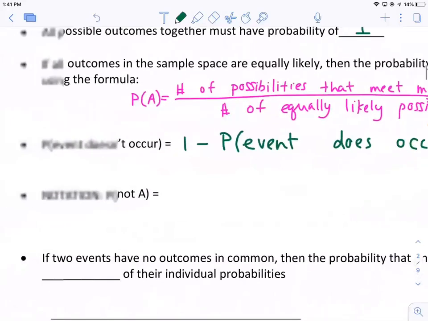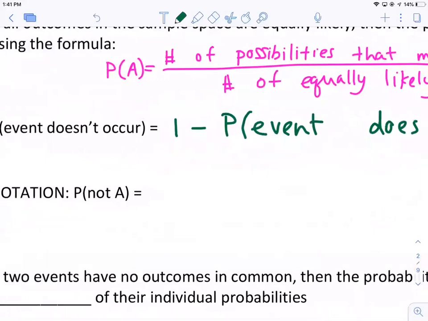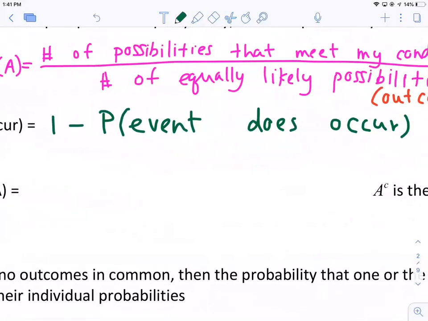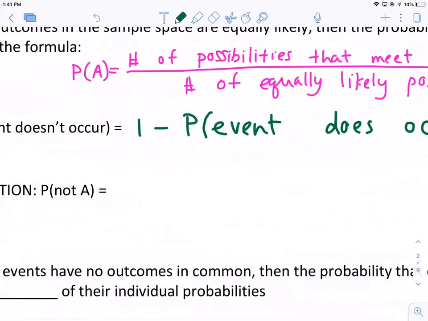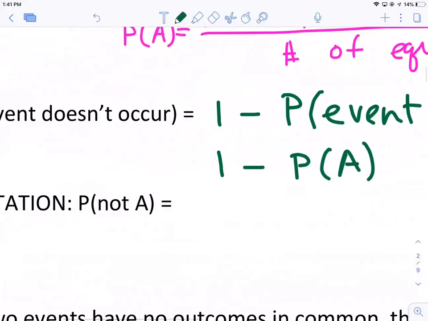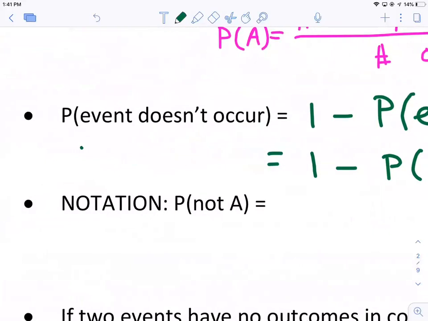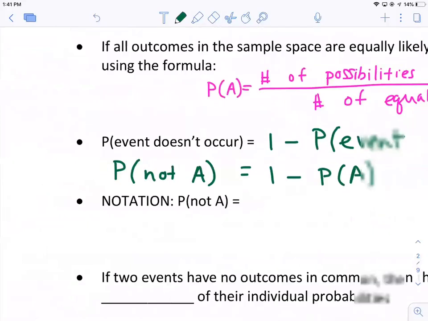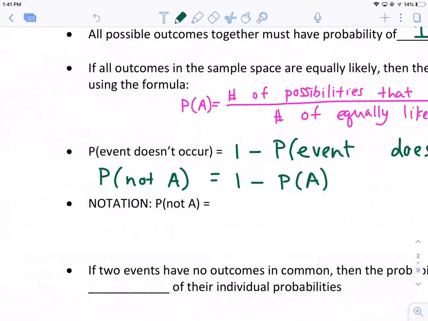All right? So if we call some event A, and that A has some probability, we can say the probability of not A happening is going to be 1 minus the probability of A happening. If the probability of A happening, again, is 30%, the probability of not A happening is 70%.